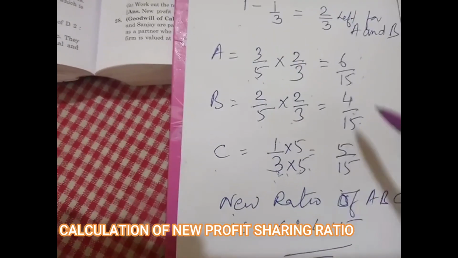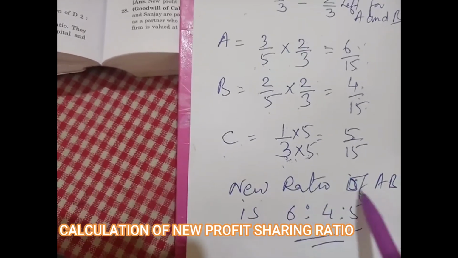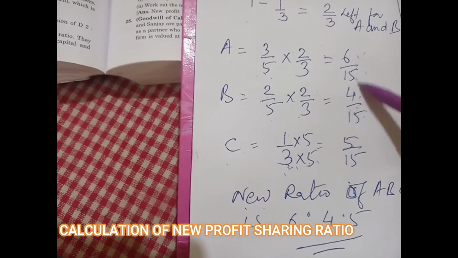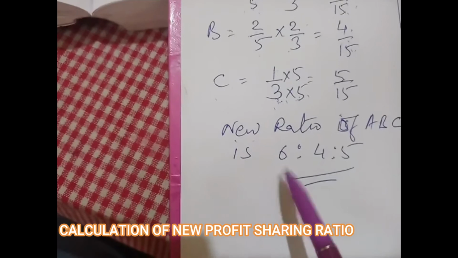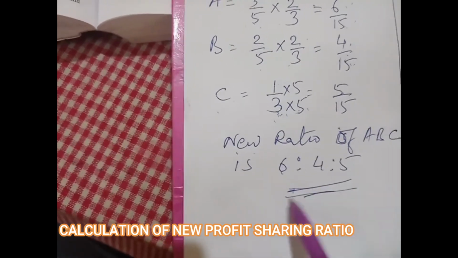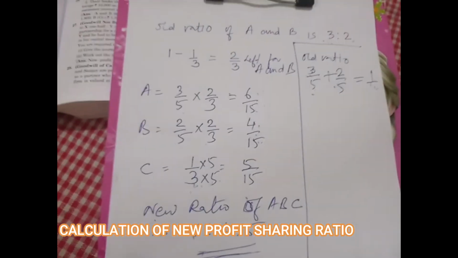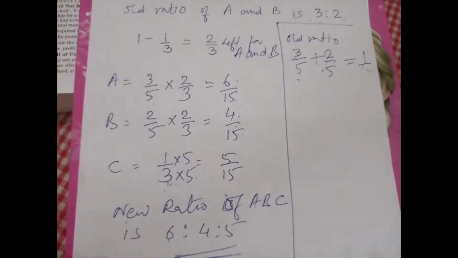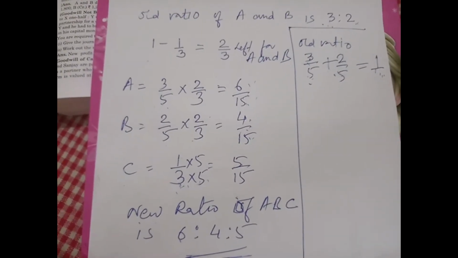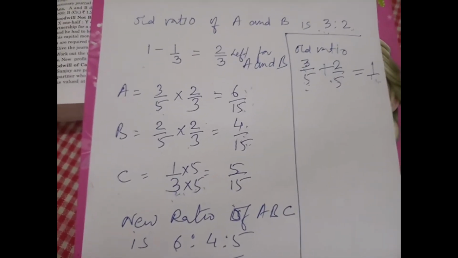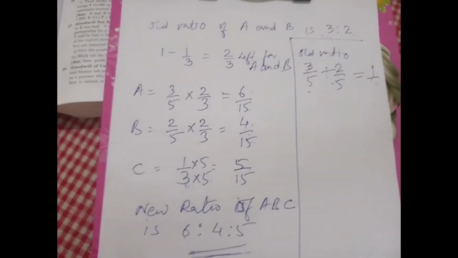Now the denominators are the same, so we can take the new ratio of A, B and C as 6:4:5. In this way we can find the new ratio calculation.